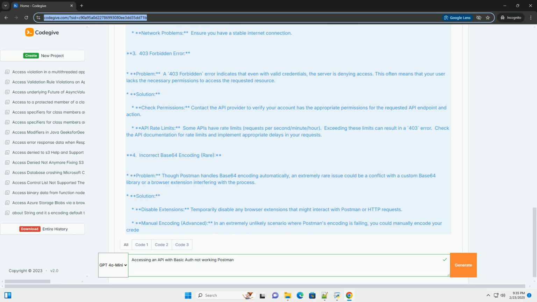Conclusion. While basic authentication is straightforward, successfully integrating it involves meticulous attention to detail. Always carefully review the API documentation, meticulously check your credentials, and systematically troubleshoot common errors. The debugging tips and code example provided here should equip you to effectively debug and resolve issues when using basic authentication with Postman or other API clients. For production systems, always favor more secure authentication methods.